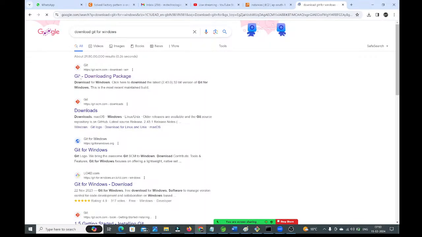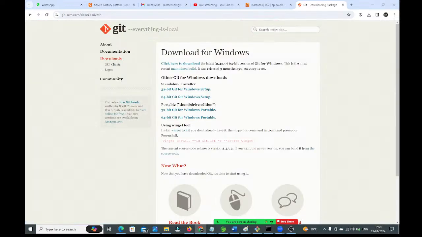So this is the official website of Git, guys. Git-scm.com is the official website for Git. Now click on this link, guys. Right here, first line only. Click here to download the latest 2.43.0 64-bit version, guys.